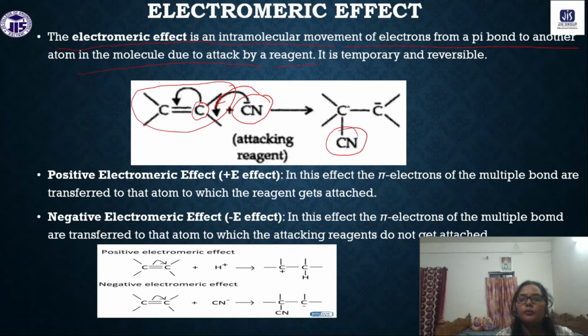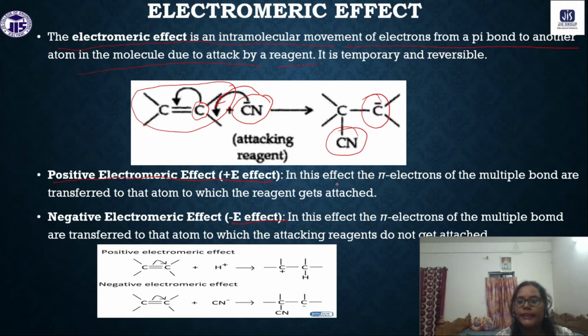The cyanide group will attach with this carbon atom, and the pi bond will break here, and on the carbon atom we have the negative ion. So, this effect is called the electromeric effect. Again for the electromeric effect we have the positive electromeric effect, that means plus E effect, and also the minus E effect.